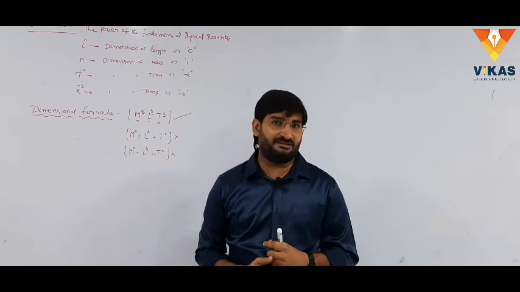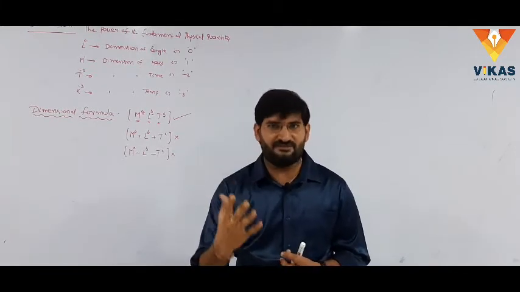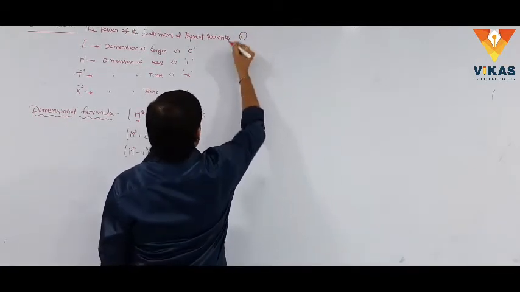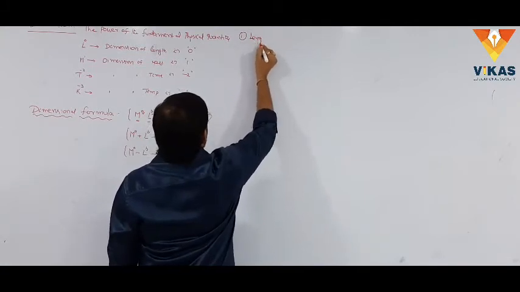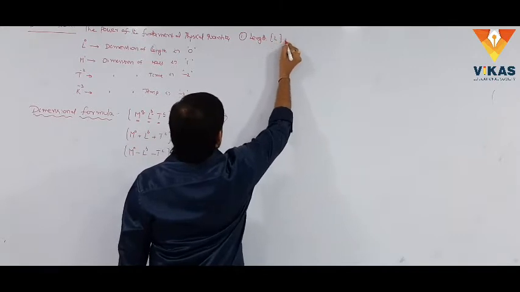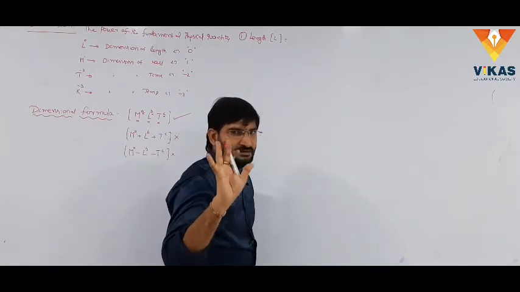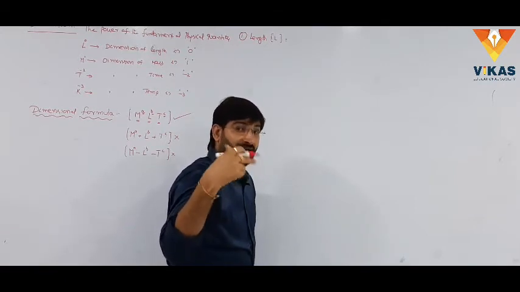How to write the dimensional formulas for fundamental physical quantities, and how to write the dimensional formulas for derived physical quantities? First, fundamental physical quantities. The first one is length, which is represented with L. What is the dimensional formula of L? The dimensional formula must be constructed with fundamental physical quantities which have proper dimensions.